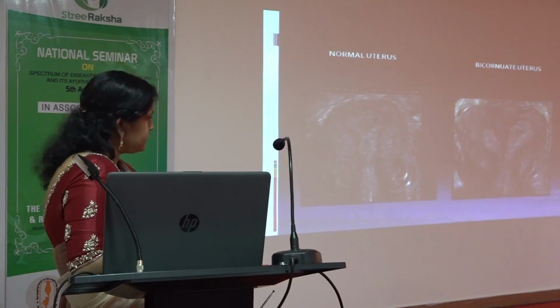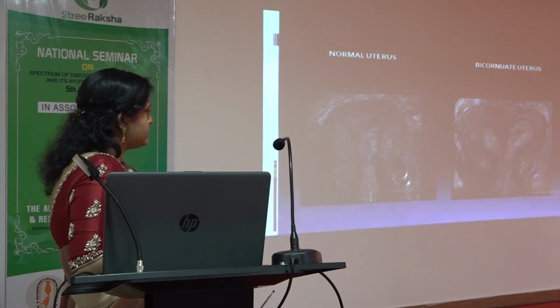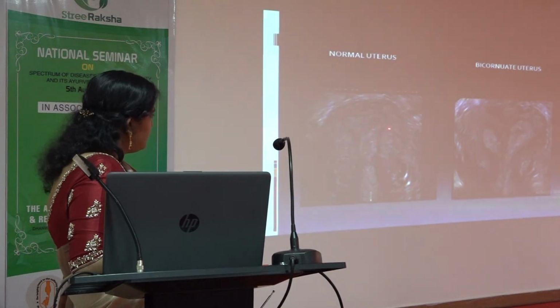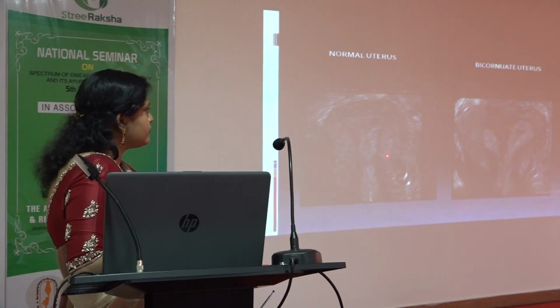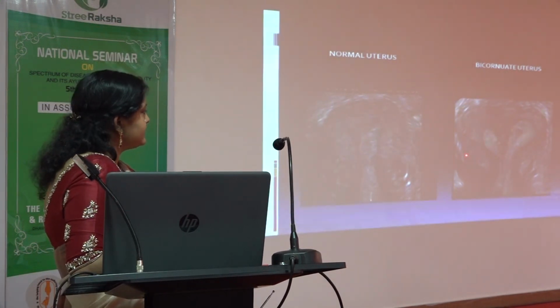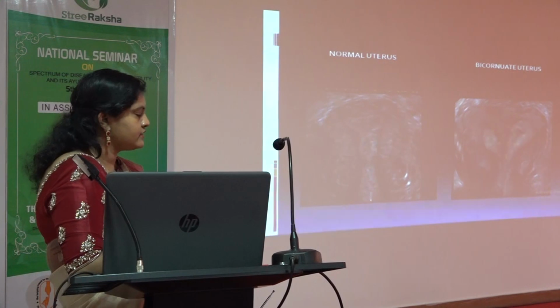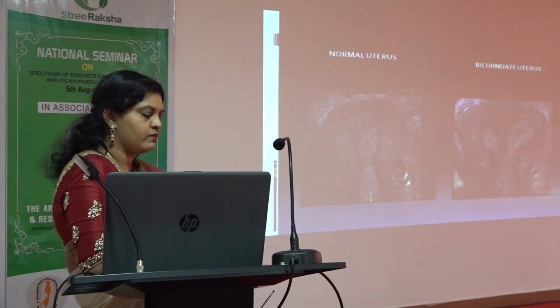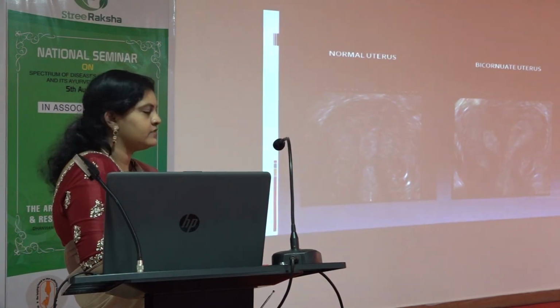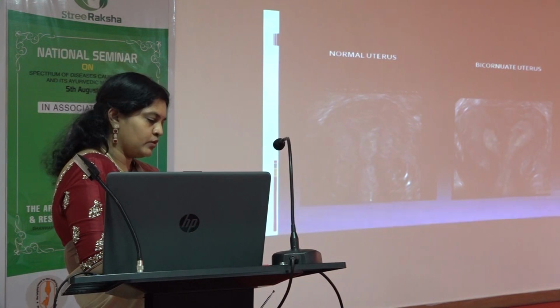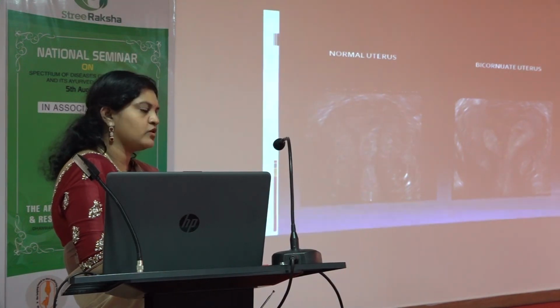So this is the uterine anomaly, which is the congenital anomaly of the uterus. This is a normal uterus which you will see in ultrasound. This is actually a 3D image, which is very useful to detect the anomalies, and this is a bicornuate uterus. Normally all females will have one uterus, one cervix, one endometrial cavity, two tubes and two ovaries. But these anomalies will have two uterus or two endometrial cavities or two cervix.